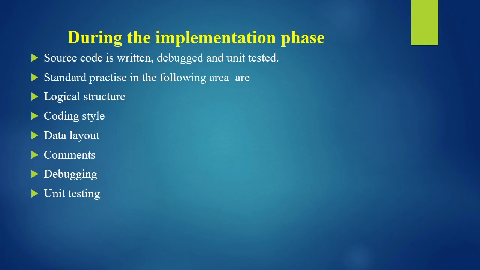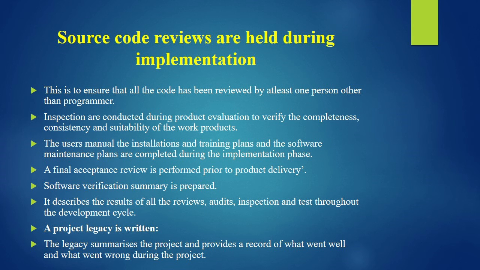During the implementation phase, source code is written, debugged and unit tested. Standard practices cover the following areas: logical structure, coding style, data layout, comments, debugging and unit testing. Source code reviews are held during implementation. This is to ensure that all the code has been reviewed by at least one person other than the programmer. Inspections are conducted during product evaluation to verify the completeness, consistency and suitability of the work products. The user's manual, the installation and training plans and the software maintenance plans are completed during the implementation phase.